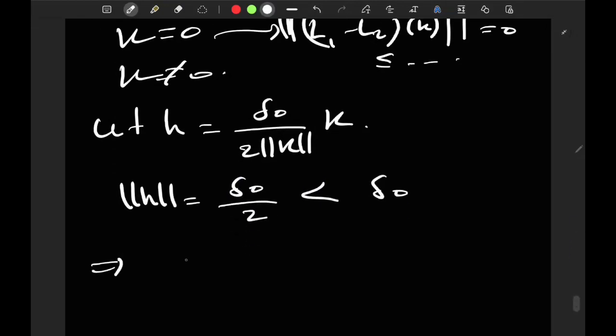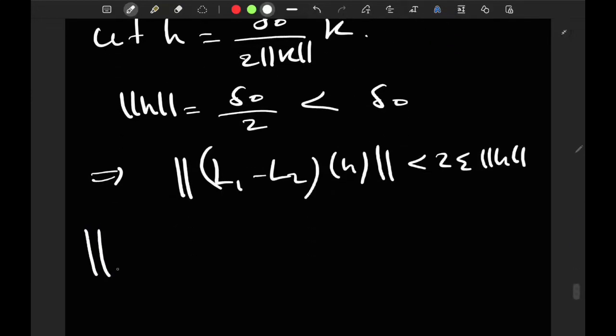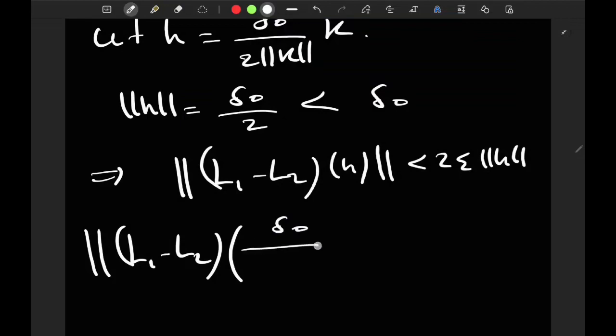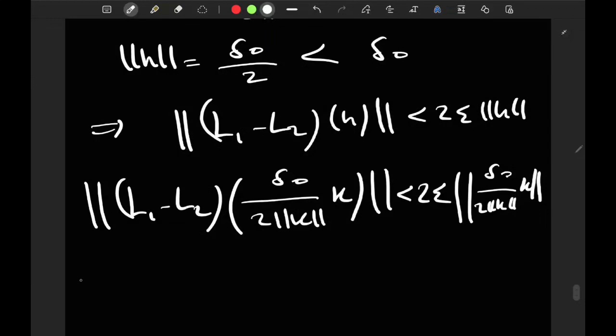And by assumption, this implies that the norm of (L1 minus L2)(h) is less than 2 epsilon times the norm of h. In other words, the norm of (L1 minus L2) applied to delta 0 over 2 norm k times k is less than 2 epsilon times the norm of that same vector.